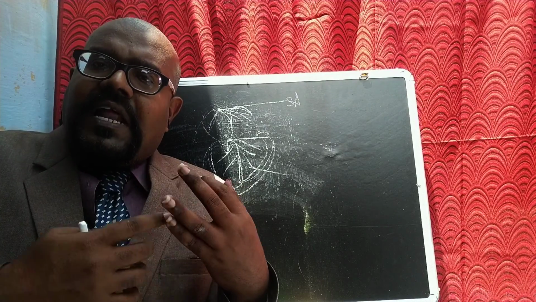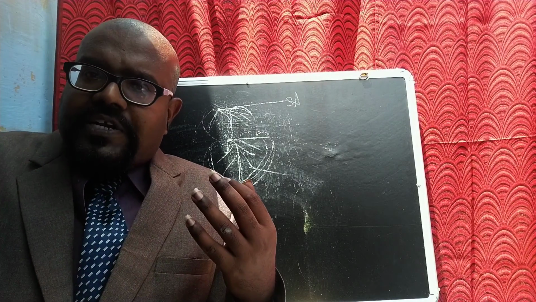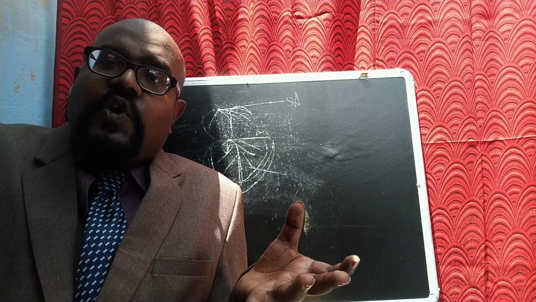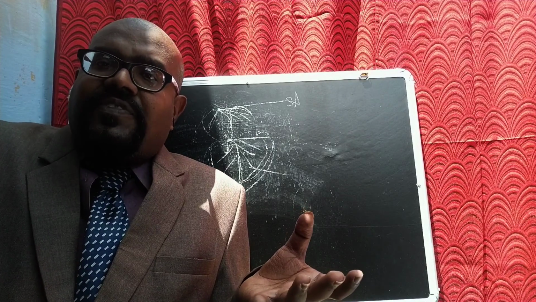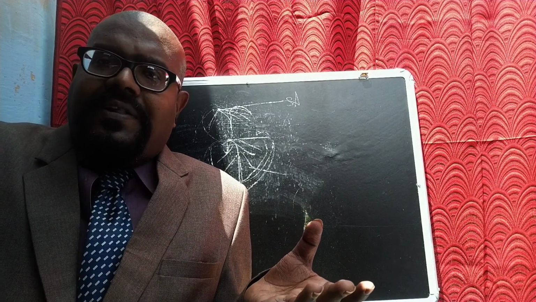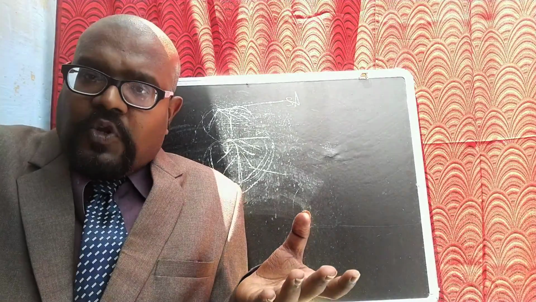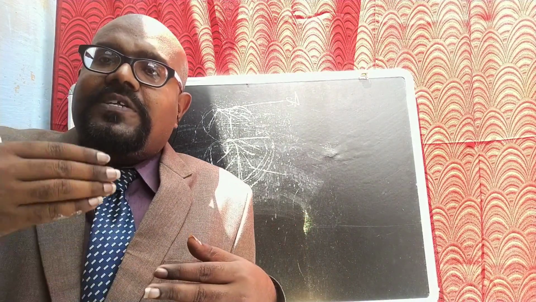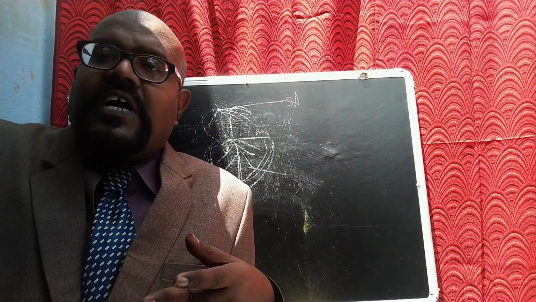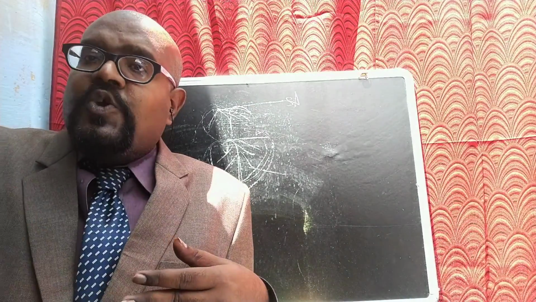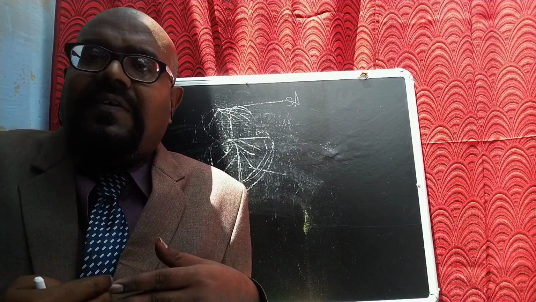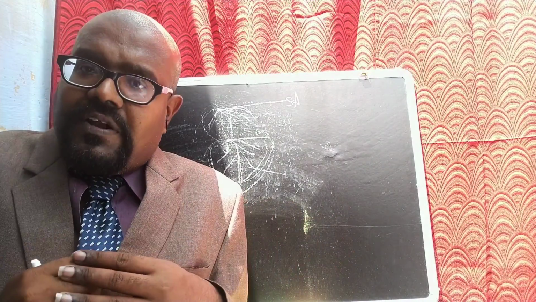The biological heart valve, the name itself shows that it comes from other organisms, that is xenograft, the process is called xenograft. We can take the tissue of another animal like a pig or a cow and use that tissue to make a heart valve. That is called the biological heart valve. Then the tissue engineered heart valve is nothing but using stem cell therapy we can make a heart valve. That is called the tissue engineered heart valve.